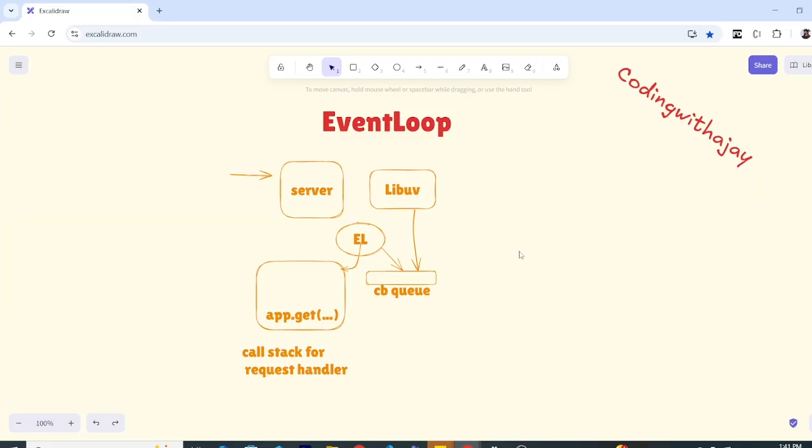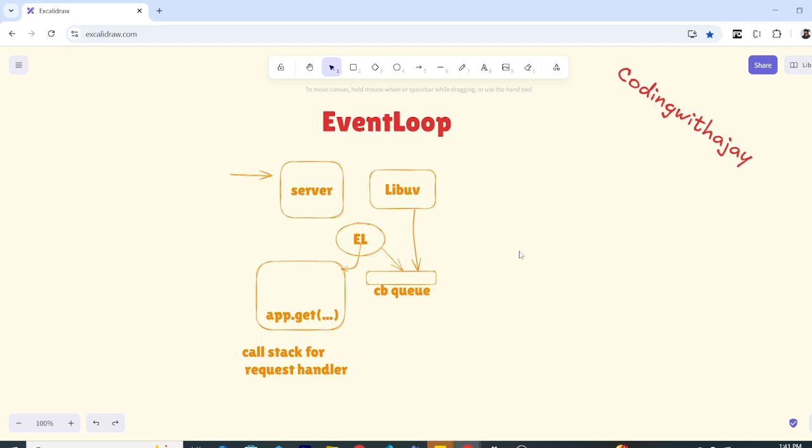Okay, so a request comes to the server, meaning on the OS level, the request comes and the operating system gets it, and whatever we are running, like nginx, just directs that request to the libuv library, which, in layman's terms, gets the request.